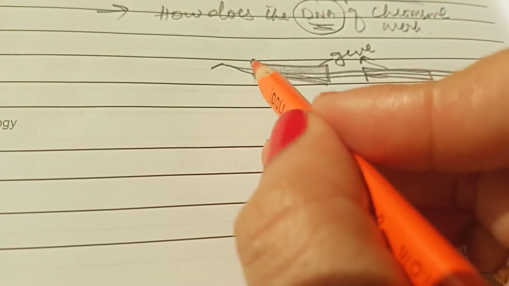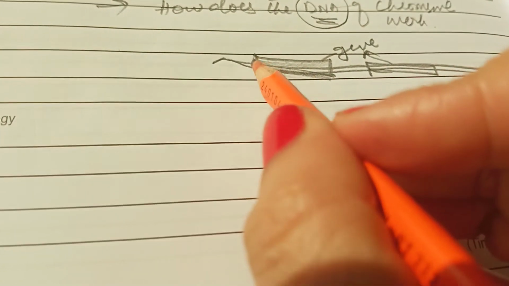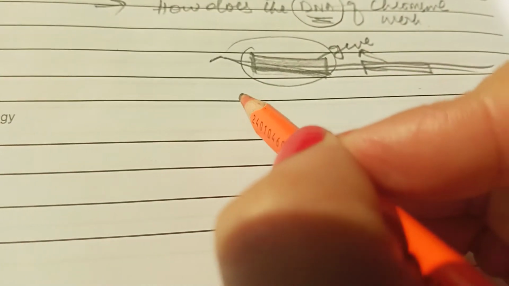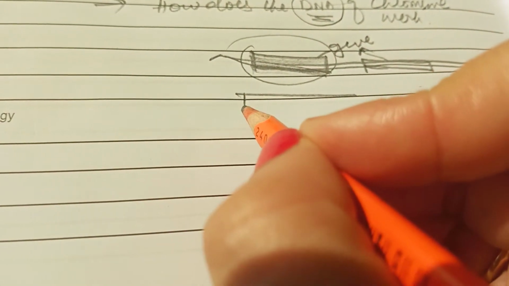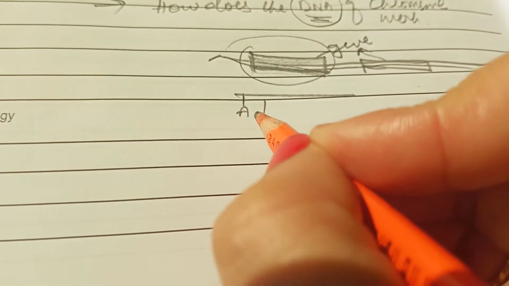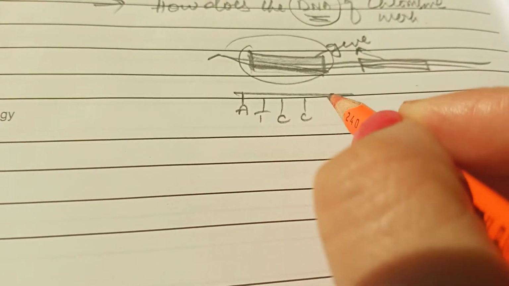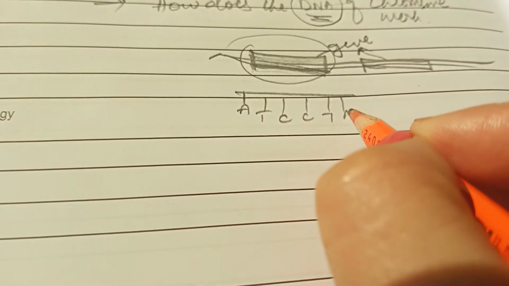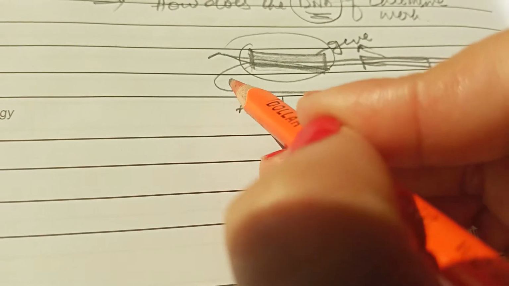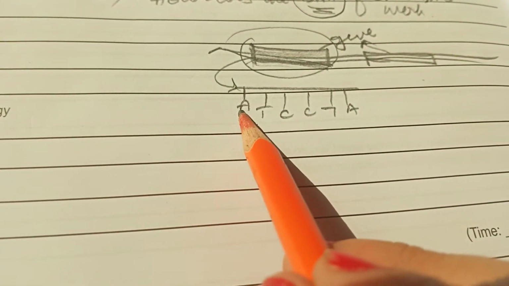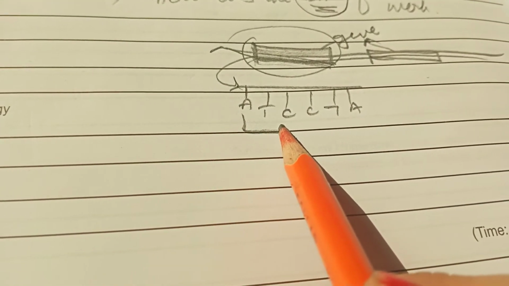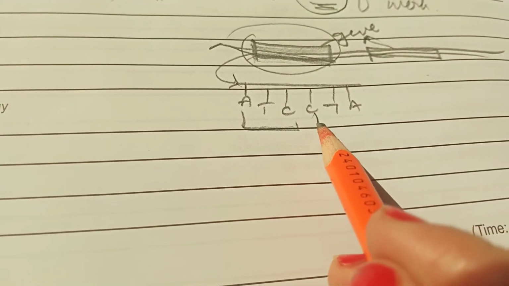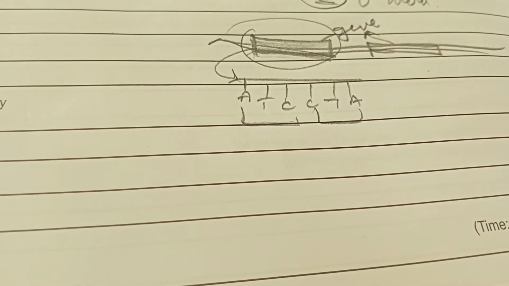Now, if I zoom into this DNA, obviously it contains the nucleotides. Let's suppose it contains A, T, G, C, T, A. Let's suppose this gene has these nucleotides. Now, these nucleotides are going to produce the specific amino acids.